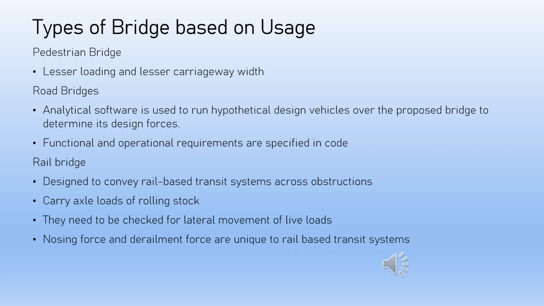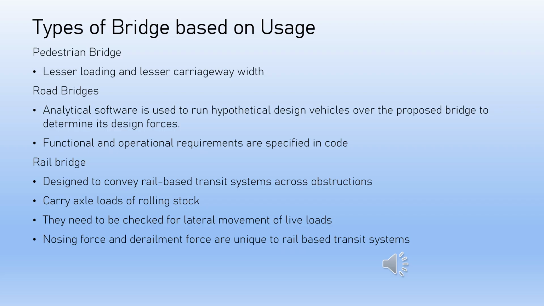Let us now look at bridges for rail-based transit systems. Bridges of this type are designed to convey rail-based transit systems across obstructions. Today, they are very relevant and common since most of them are built and operated on viaducts over existing roads due to the lack of land availability. Such bridges are designed to carry the axle loads of rolling stock, which move along rails installed on the deck. Hence, they do not need to be checked for lateral movement of live load.